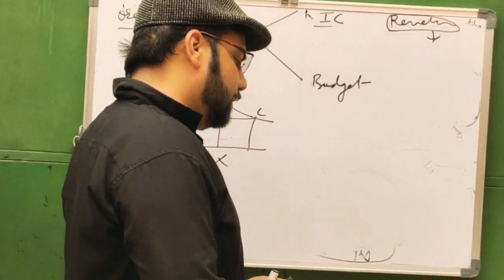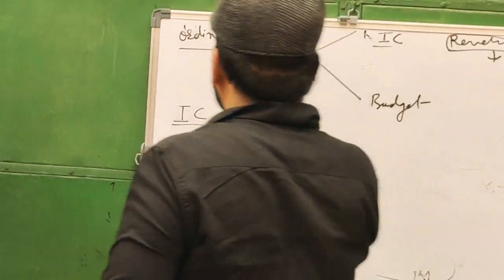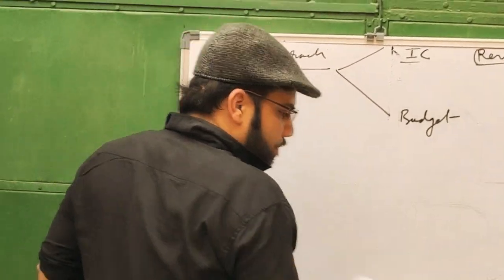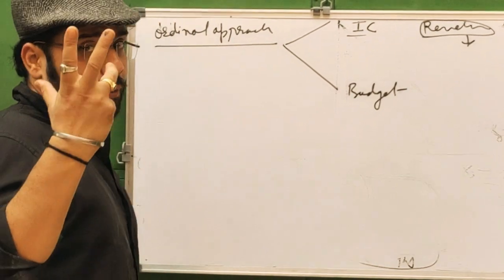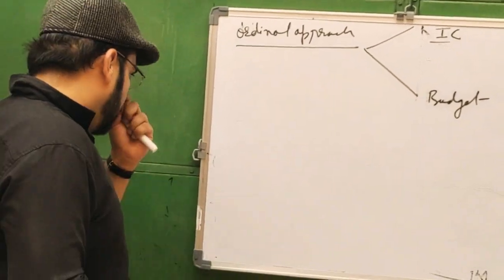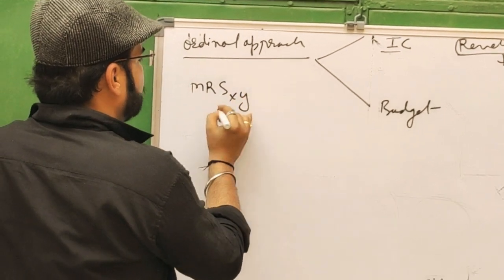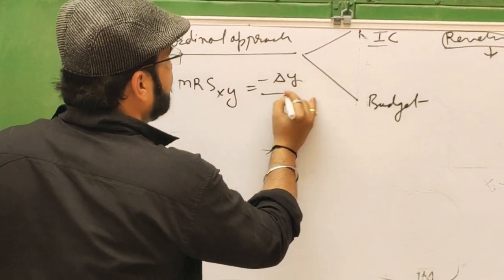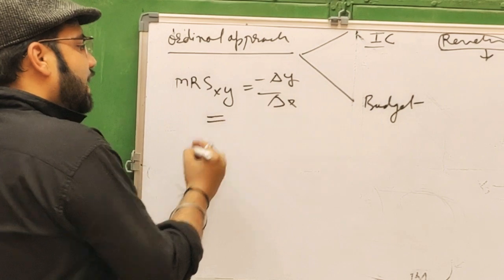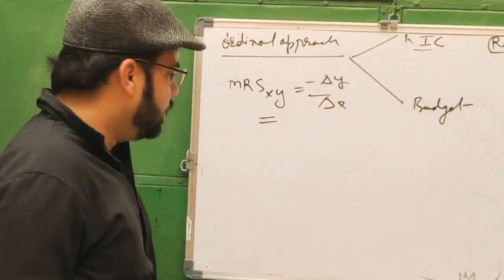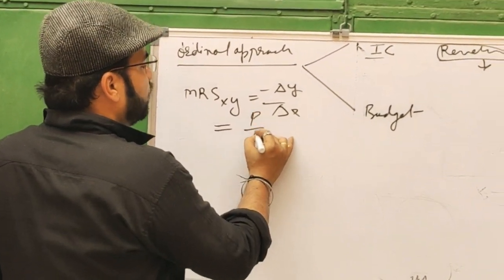In the indifference curve, the major thing is its slope, and the slope is measured with the help of the marginal rate of substitution of X for Y, equal to minus delta Y by delta X. Earlier I told you that the slope can be measured as perpendicular by base.